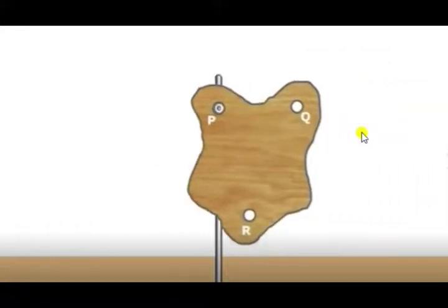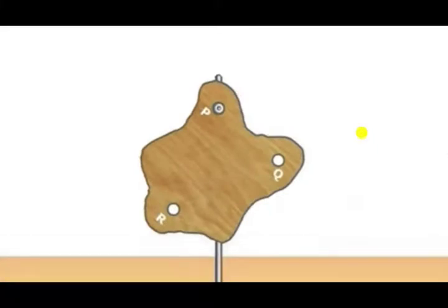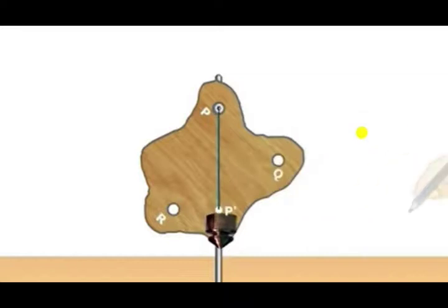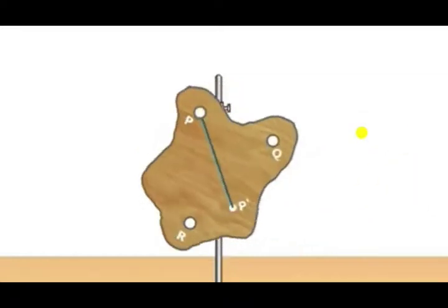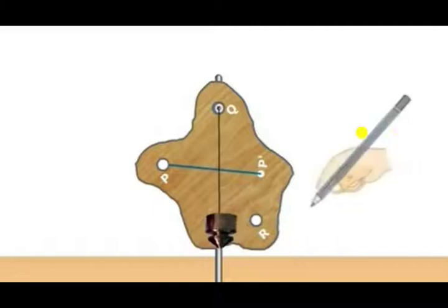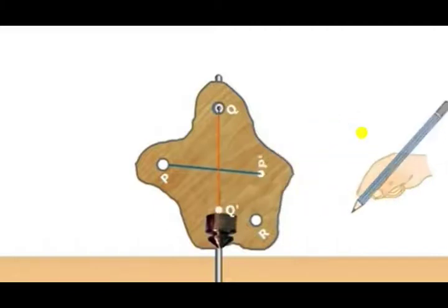Now what we have to do: suspend the given lamina along with the plumb line from the hole P. Now draw a straight line PP dash along the plumb line. Repeat the procedure by suspending the lamina through the hole Q and draw the line QQ dash.